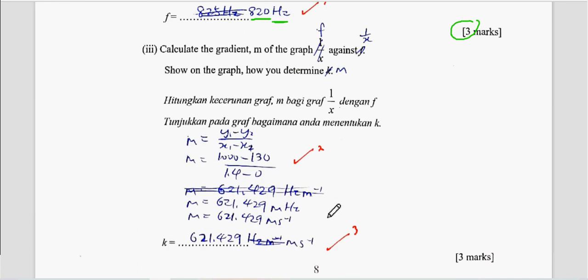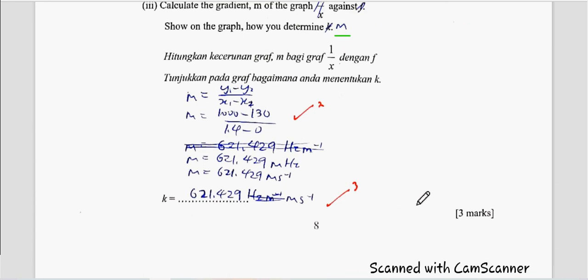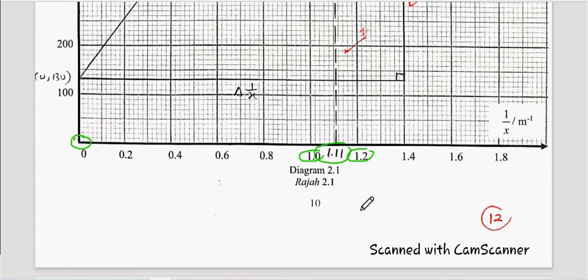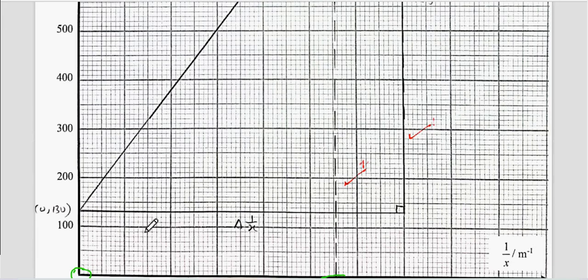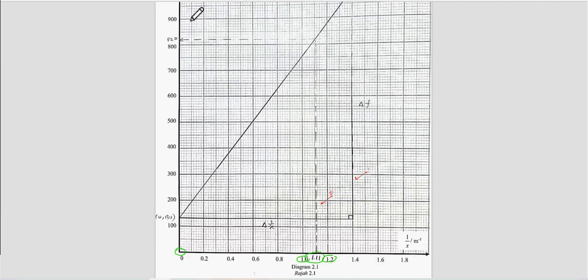So calculate the gradient m of the graph of f against 1 over x. Show on the graph how you determine the value of m. Alright, the gradient normally will give you 3 marks. So the first mark will be the triangle in your graph. The second mark will be the substituted values. And the third mark will be your final answer with unit. So we look at the graph again. Make sure you draw your triangle. I can see here, this is a triangle. I reduced the size of the graph so that you can see it clearer. Like that. So you draw your triangle.